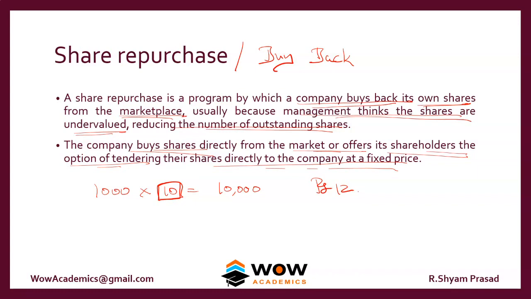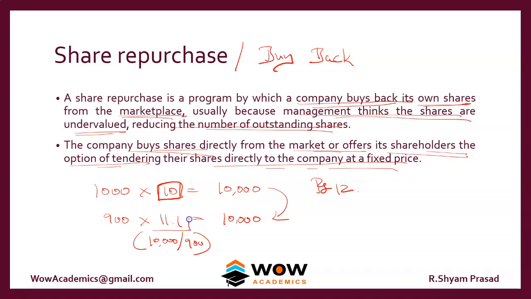If this happens, the total number of shares gets reduced, let's say to 900. The market capitalization will be the same 10,000, but the number of shares has been reduced. So this would become 10,000 divided by 900, which gives somewhere around 11.1.